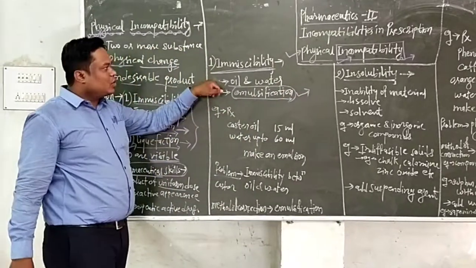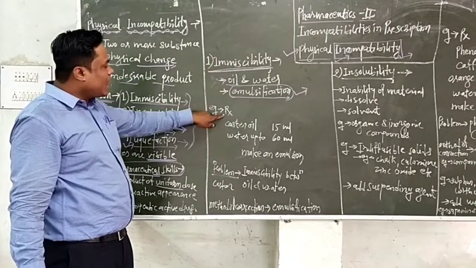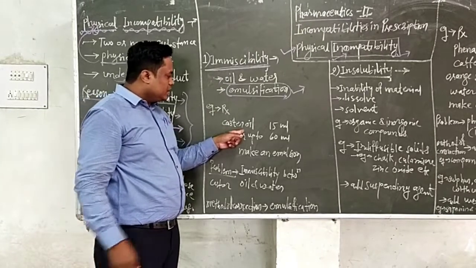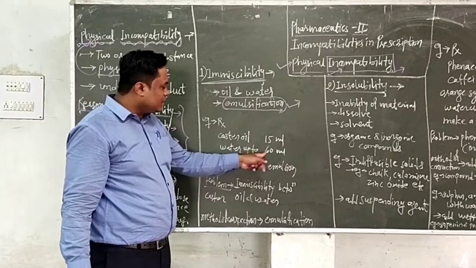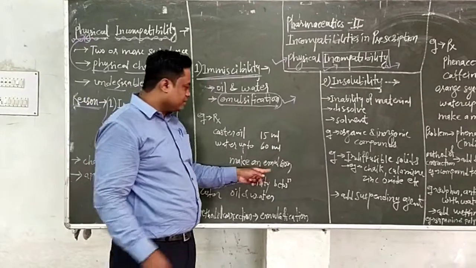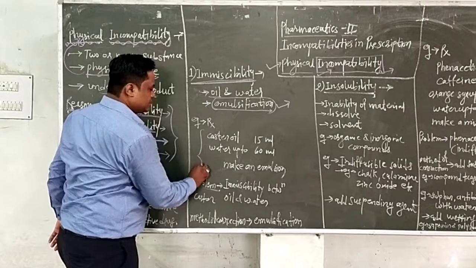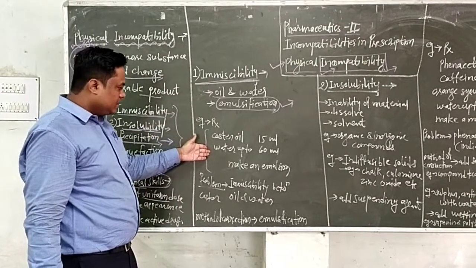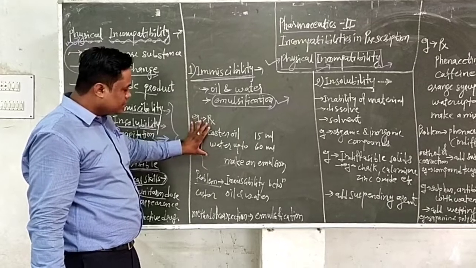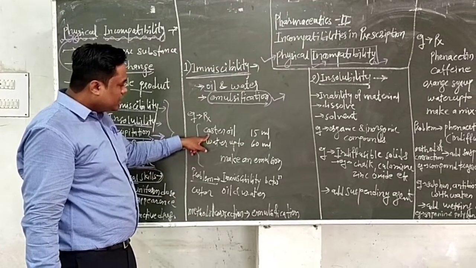We take one example of immiscibility. For example, Rx castor oil, which is oil in nature, 15 ml, then water up to 60 ml, and make an emulsion. What is the problem with this prescription?